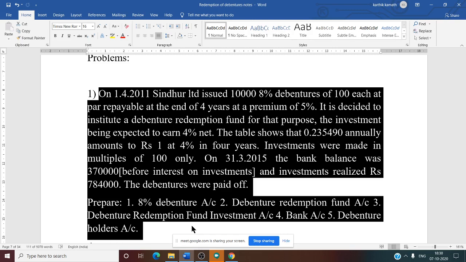On 31/3/2015, bank balance was 3,70,000 before interest on investments, and investment realized rupees 7,84,000. Debentures were paid off. You are required to prepare 8% debenture account, debenture redemption fund account, debenture redemption fund investment account, bank account, debenture holders account.